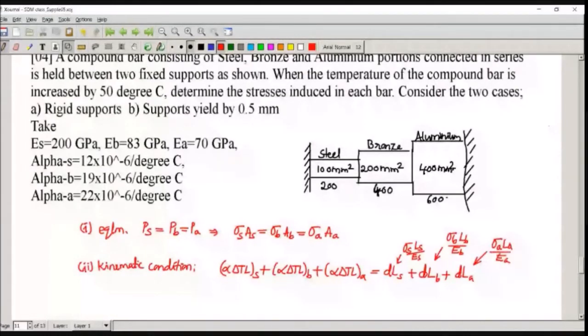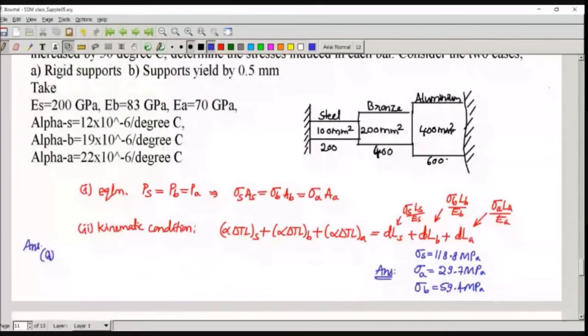Substitute that in equation 1 and 2, you can solve it and you can get what is required. Answer should get sigma A as 52.2 MPa, sigma B as 208.8 MPa, sorry, sigma S as 104.4 MPa. This is the answer for the first case.